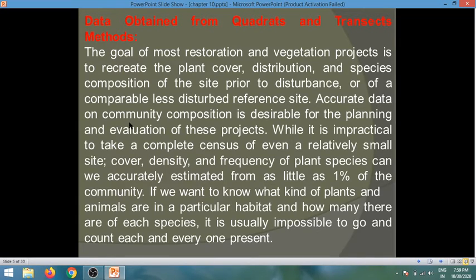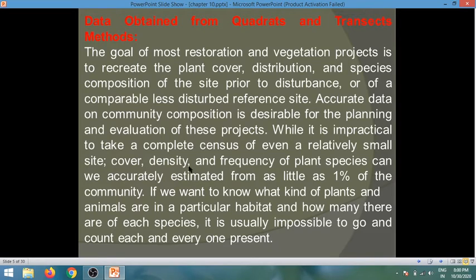Accurate data on community composition is desirable for the planning and evaluation of these projects, while it is impractical to take a complete census of even a relatively small site.